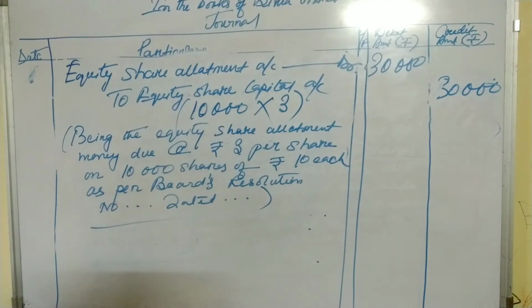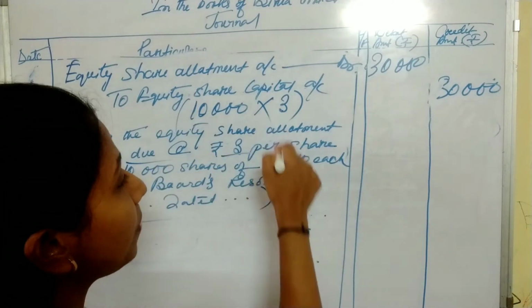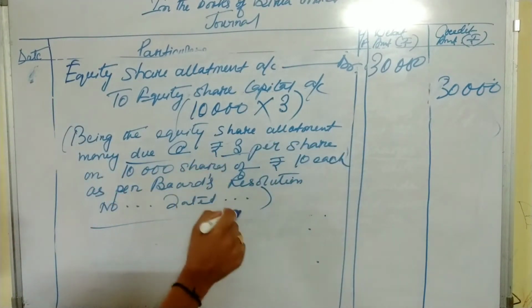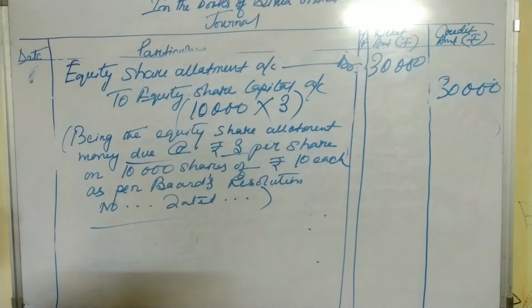Being the equity share allotment money due, it is the due entry, due at the rate of ₹3 per share on 10,000 shares of ₹10 each as per board's resolution number ...